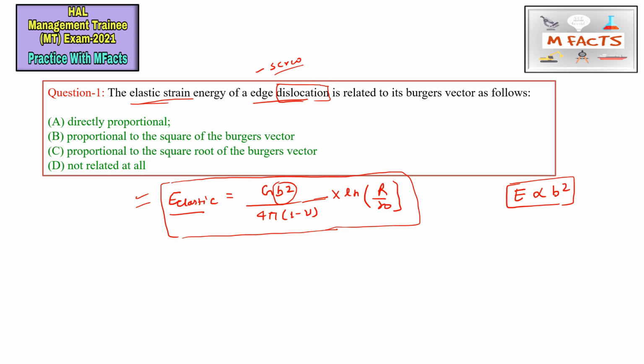The first option, directly proportional, is not correct; if E were proportional to b, then that option might be correct. The second option, proportional to the square of the Burgers vector, is the correct answer, E proportional to b square. The third option, proportional to the square root of the Burgers vector, is wrong. So option B is correct for this question.